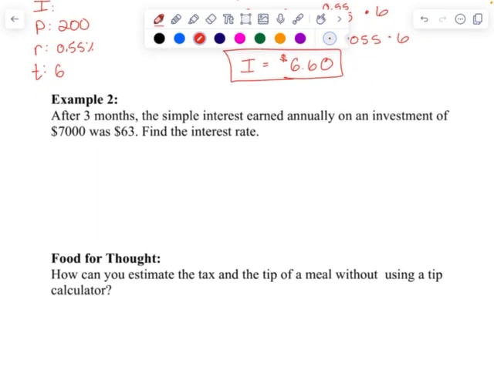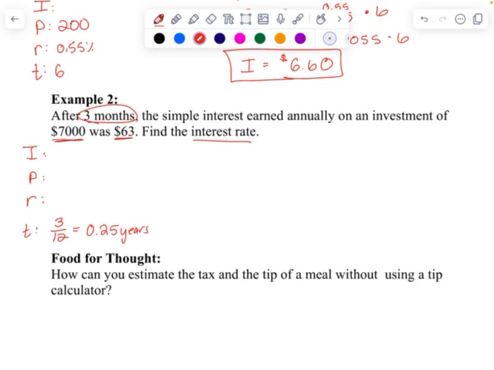Let's look at example 2. After 3 months, the simple interest earned annually on an investment of $7,000 was $63. Find the interest rate. So let's identify our I, our P, our R, and our T again. Okay, after 3 months, so remember, time is in years. 3 months, we have to figure out what portion of a year is 3 months. And if we all know that we have 12 months in a year, I can do 3 divided by 12 and get 0.25 years.